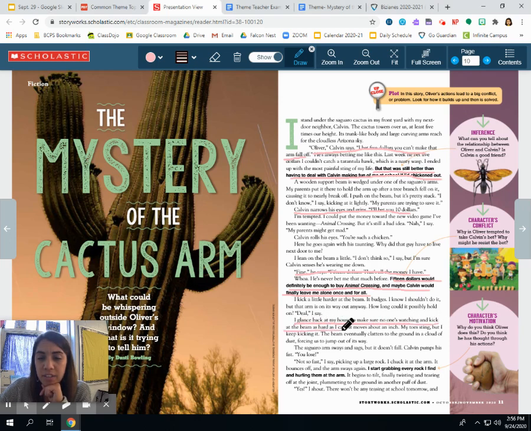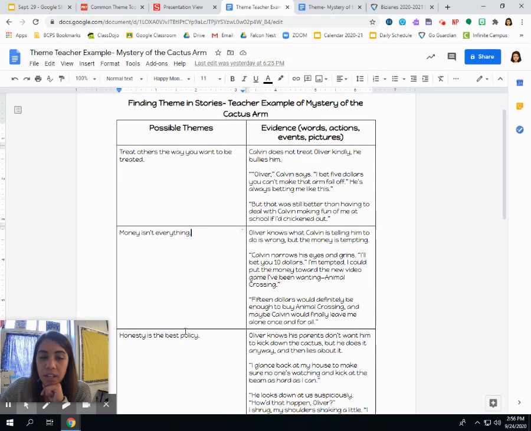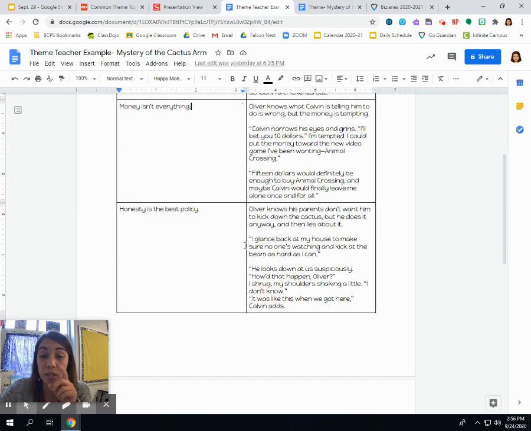That's not very honest of him, is it? So I think "honesty is the best policy" could be the lesson the author's trying to teach us here, because he's not being honest and that's not good. Oliver knows his parents don't want him to kick down the cactus, but he does it anyway and then lies about it. Here's one quote.